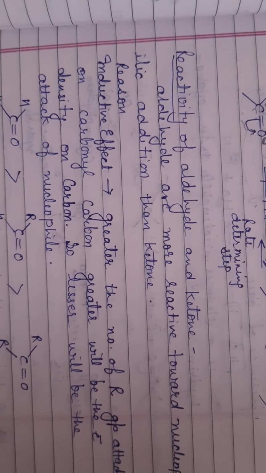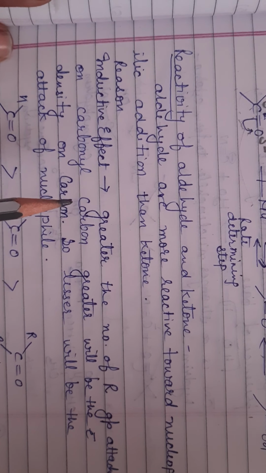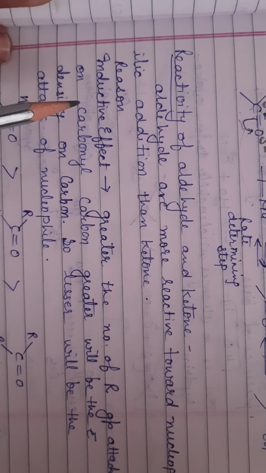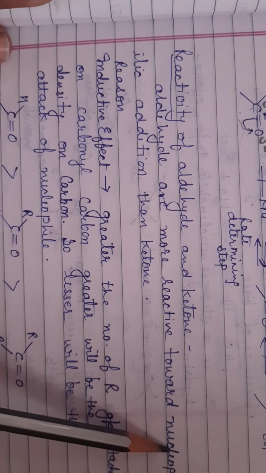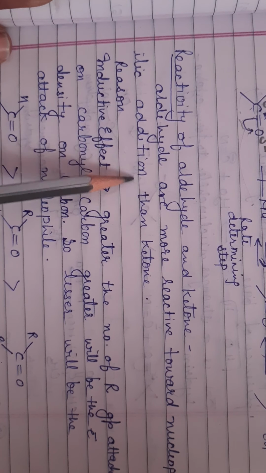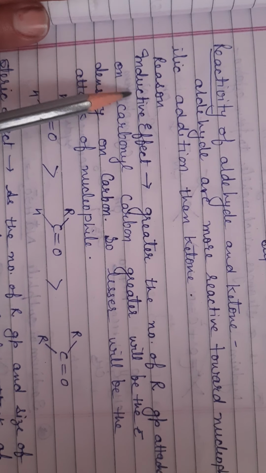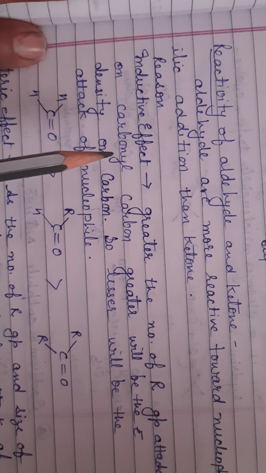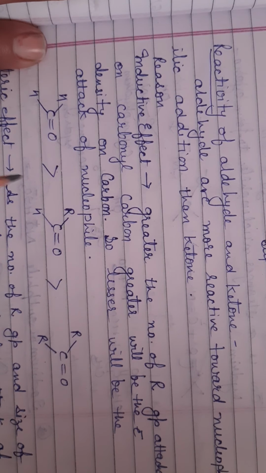Now the question arises, out of aldehyde and ketone, which one is more reactive and why? Which we have already discussed in a previous question, that aldehydes are more reactive than ketones in nucleophilic addition. The reason behind this is the inductive effect. Inductive effect means the R group shows an electron donating inductive effect.